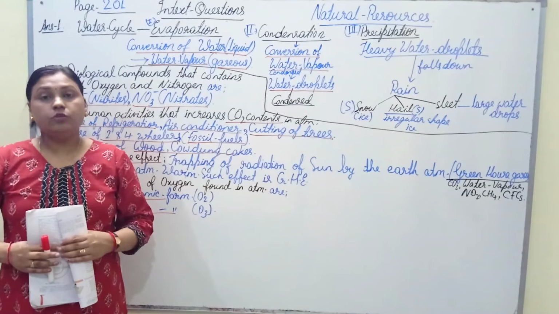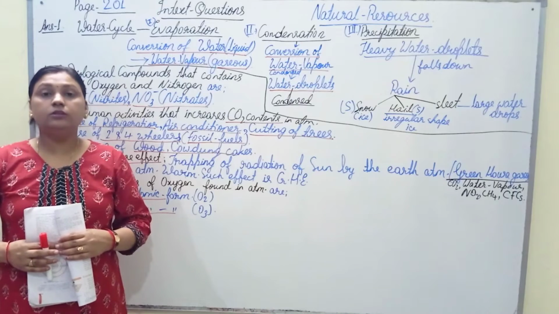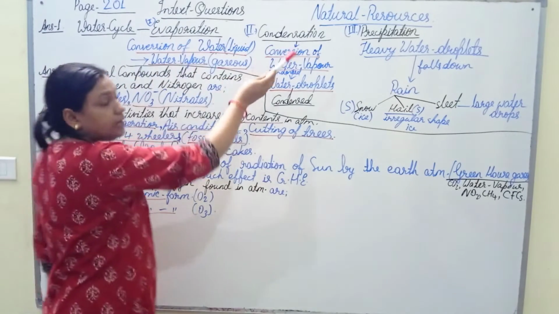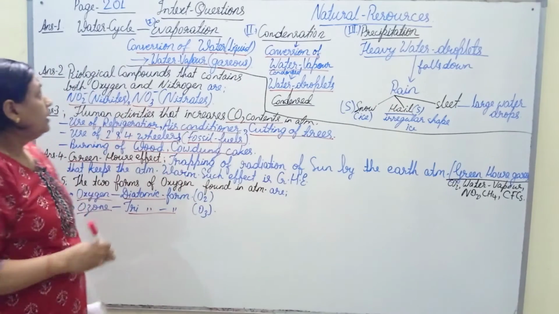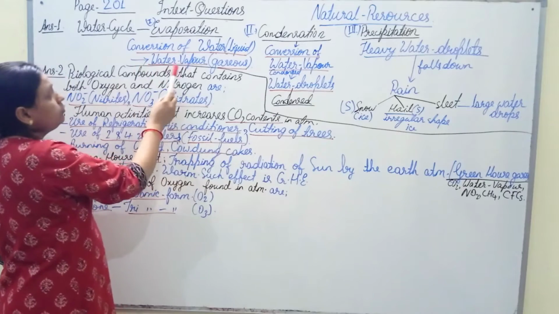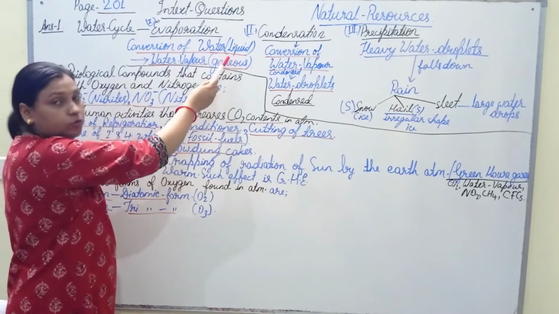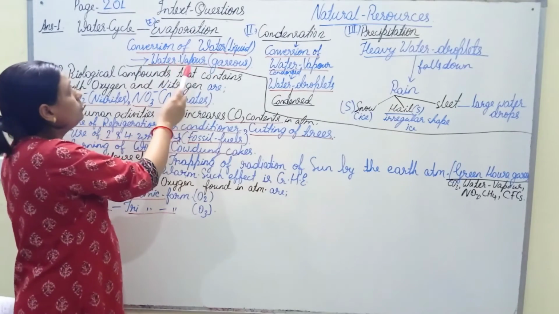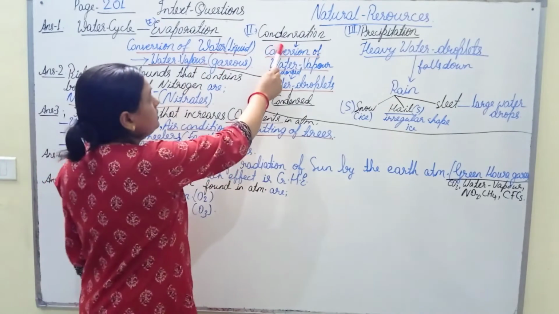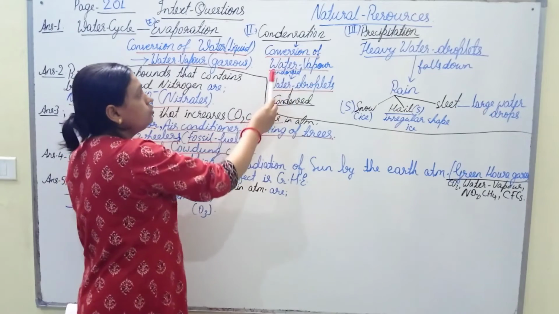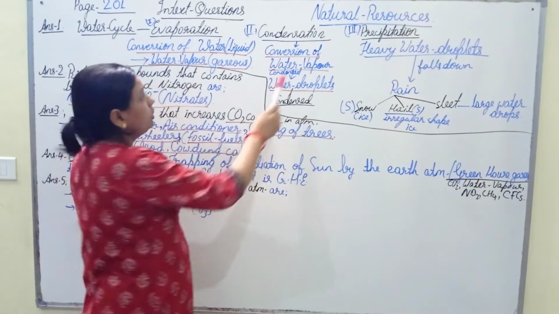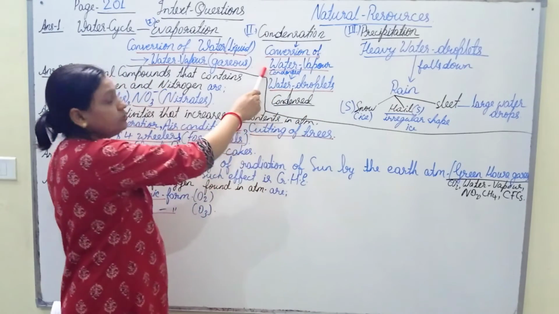As we have seen, the water cycle comprises three steps: evaporation, condensation and precipitation. So in the process of evaporation, conversion of water into water vapor takes place. This water is in the liquid state, while this water vapor is in the gaseous state. The second step is condensation, in which the conversion of water vapor into water droplets takes place. So water vapor here is in the gaseous state.